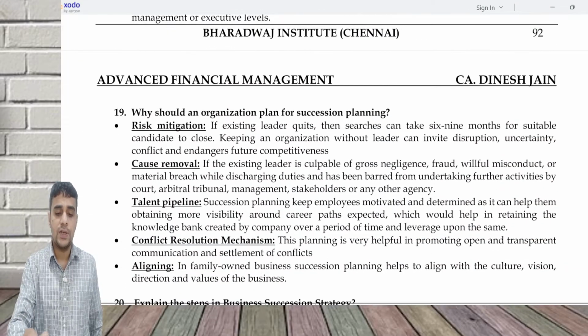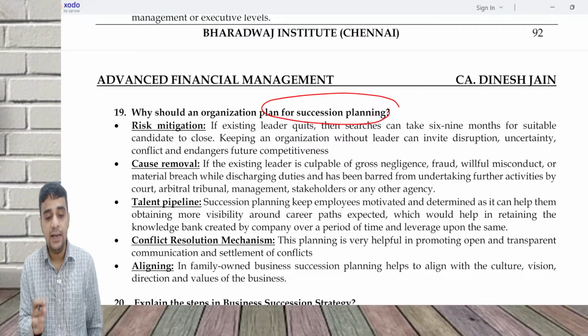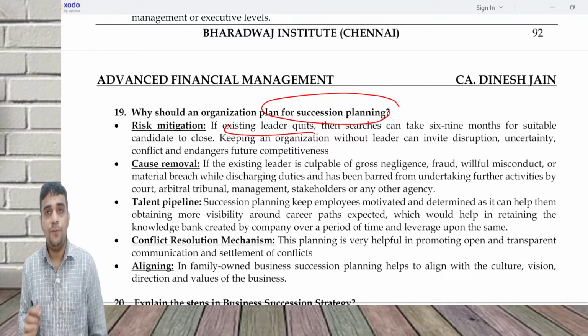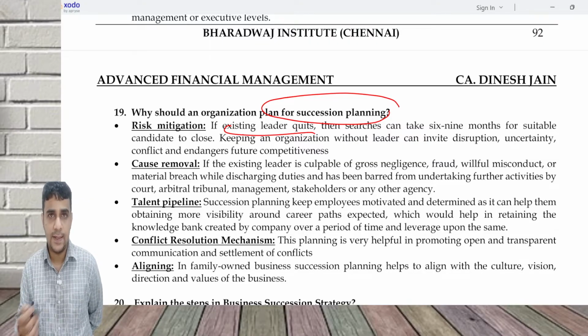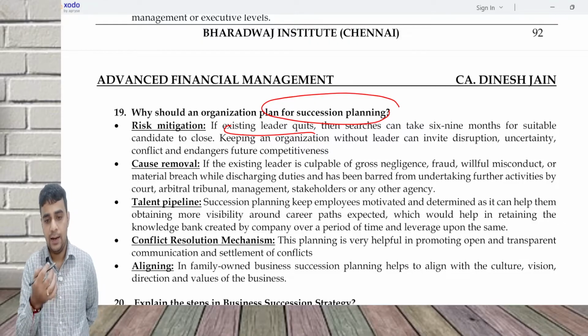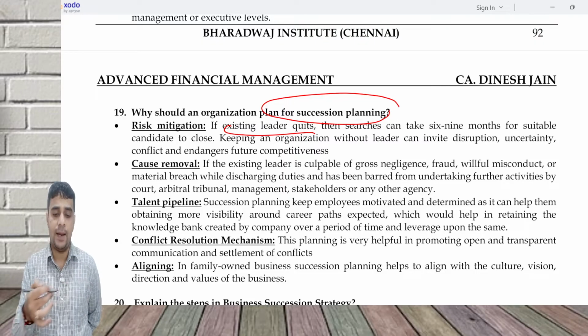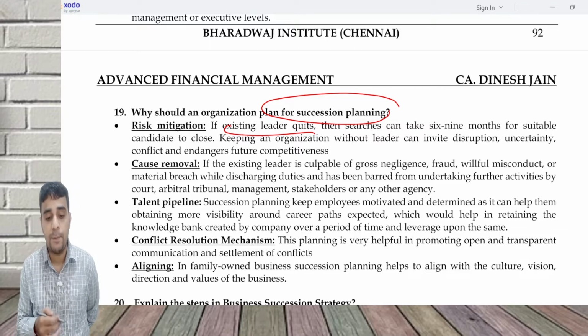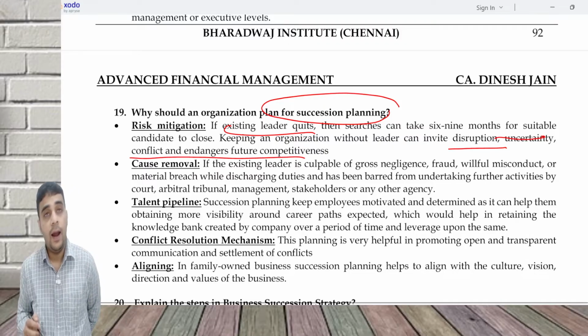Why should an organization plan for succession? One is risk mitigation. What is risk mitigation? Suddenly the existing leader quits. Then you have to search for a new leader. For example, at Kotak Mahindra, the promoter recently made an exit. He said that he is exiting. There are plans to have a new person, and as of now, another person is going to manage the bank. So there should always be a proper plan, so that when the existing leader quits, there is a new leader available in the company. If you do not have a leader, it will lead to disruption, uncertainty, and conflict.